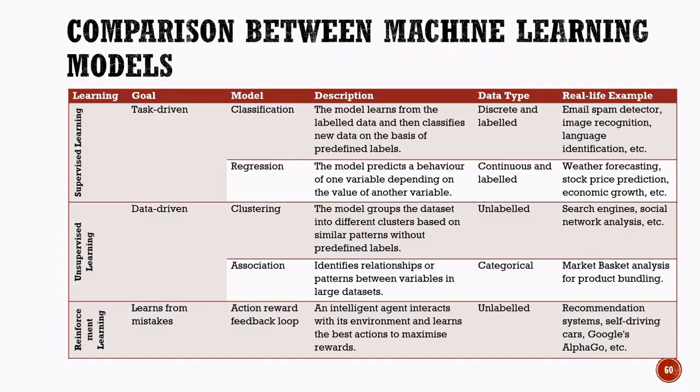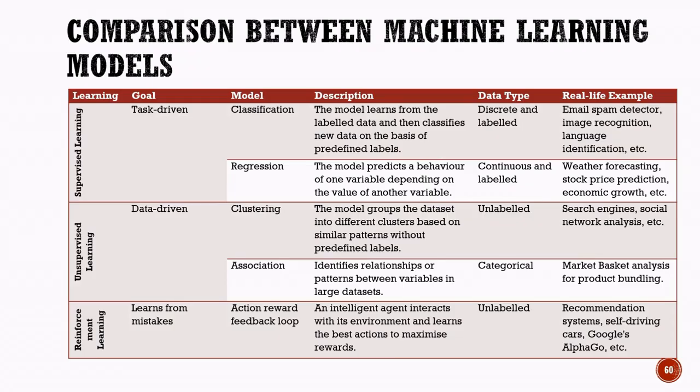Under unsupervised learning, we studied clustering and association models. Clustering is a data-driven model that groups similar data points into clusters without predefined labels. It works with unlabeled data and is commonly used in search engines, social network analysis, and customer segmentation.